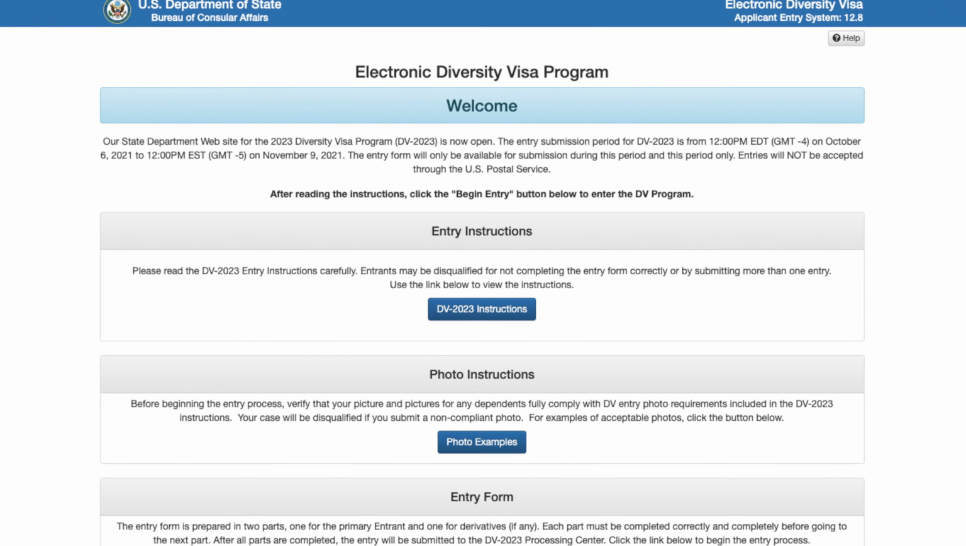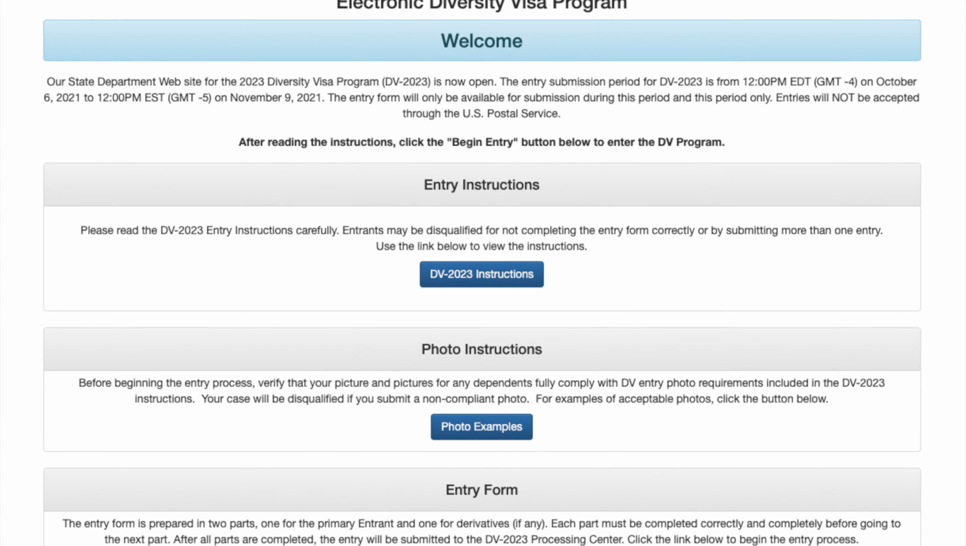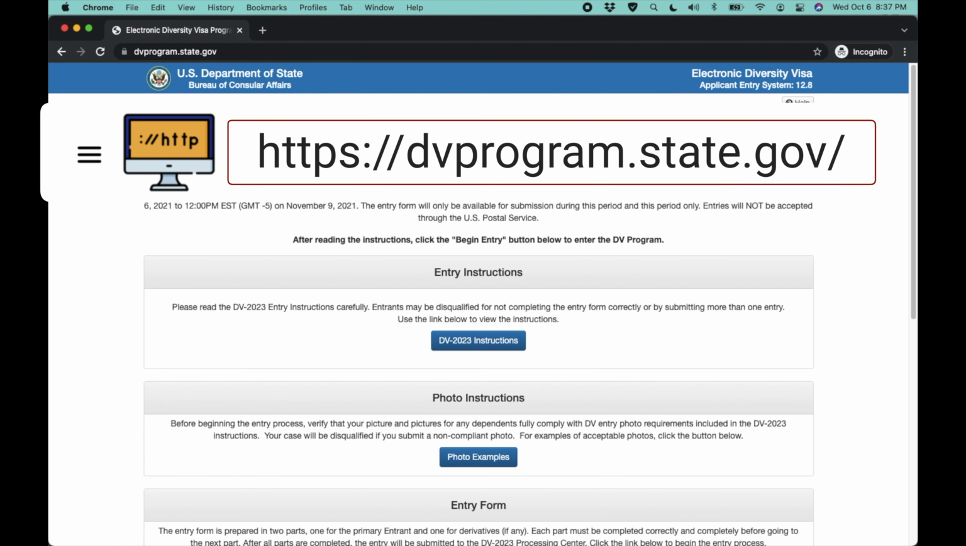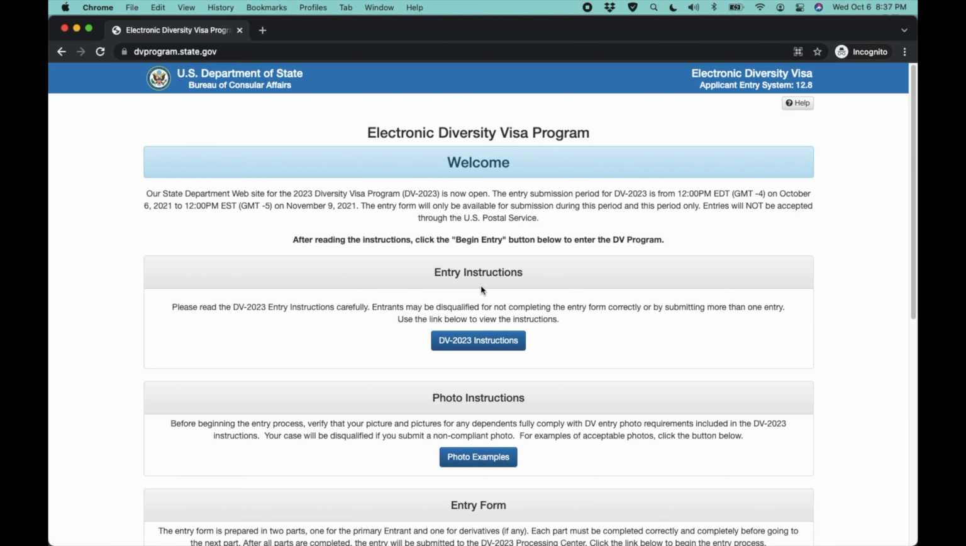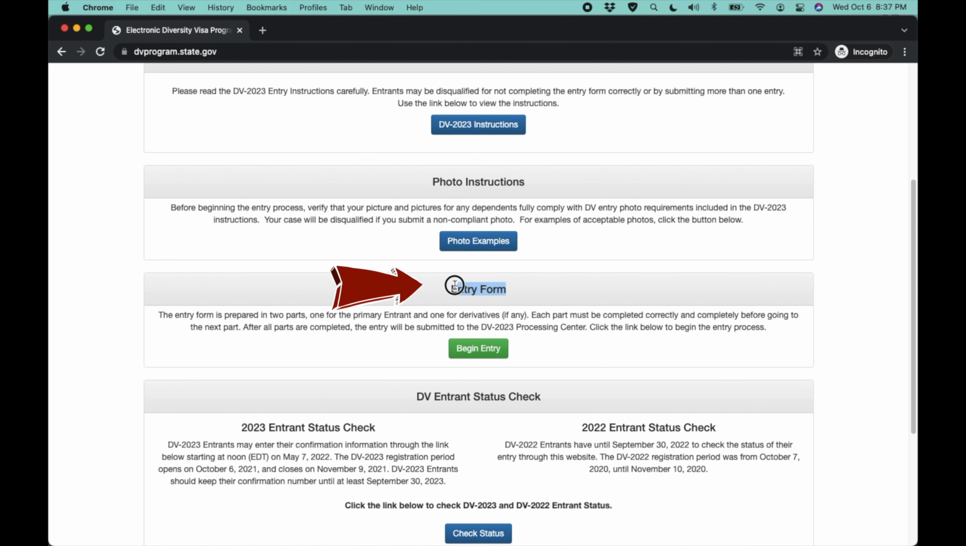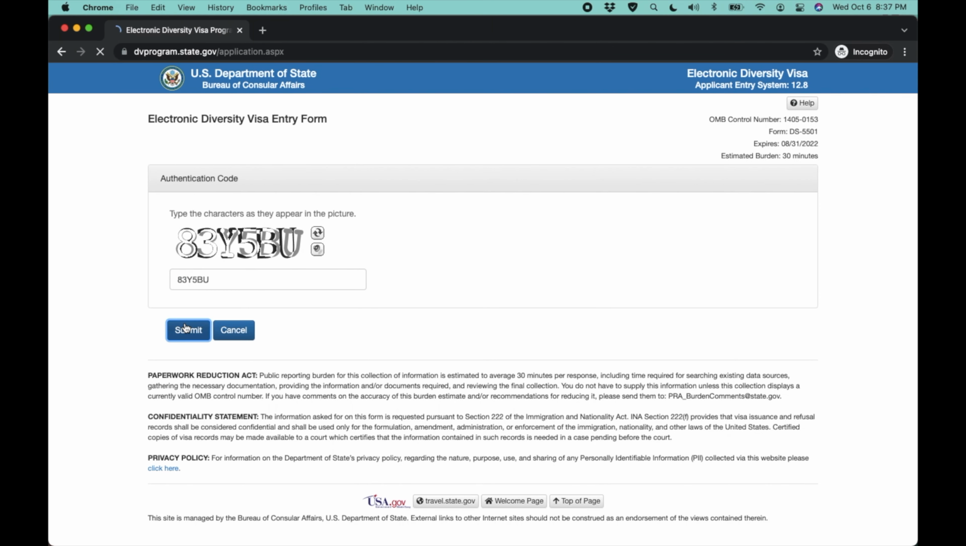Now that you have all the information needed to complete the DV visa entry form, let's jump to the website and finish this. Enter this website in the address bar of your browser to access the website. Please use Google Chrome. On the page, scroll down to the entry form section and select Begin Entry. Enter the authentication code in the field and click Submit.